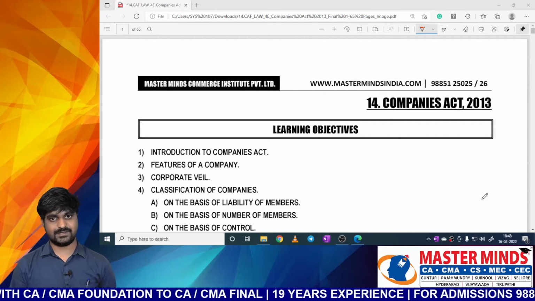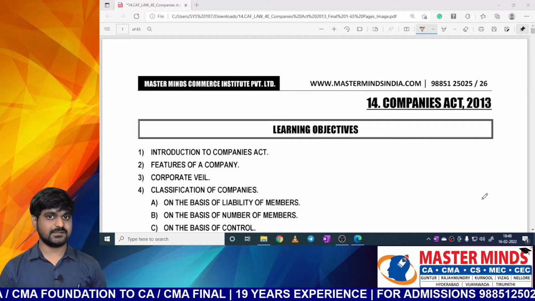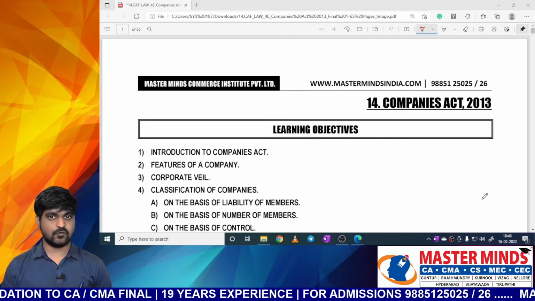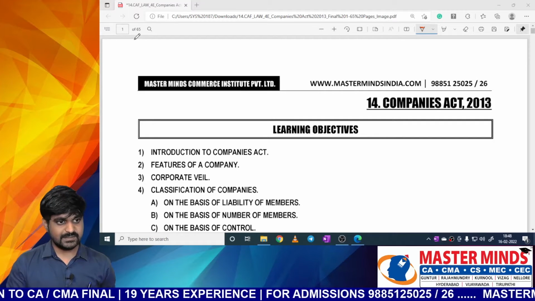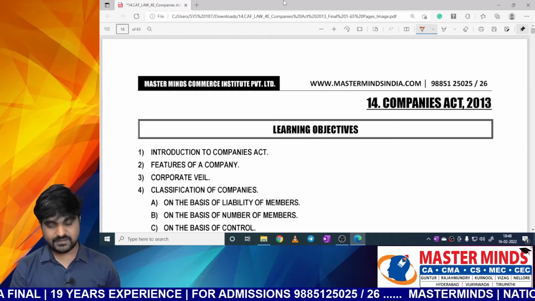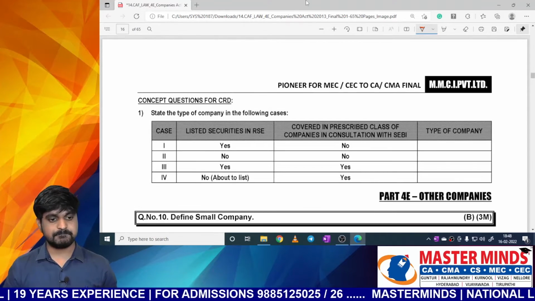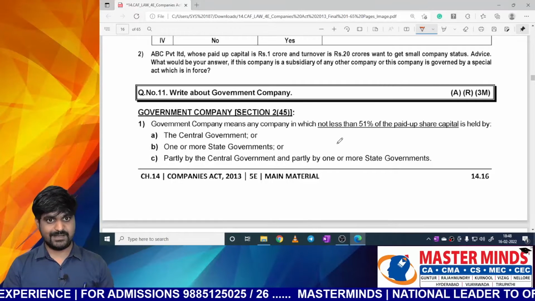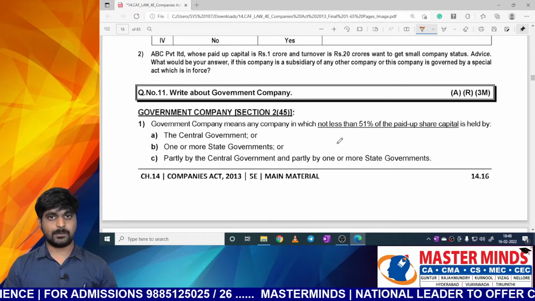Companies Act 2013. And those concepts are nothing but one is government company and the second one is foreign company. Okay, let's see the definition of government company and foreign company which is given in our material. So question number 11, write about government company.